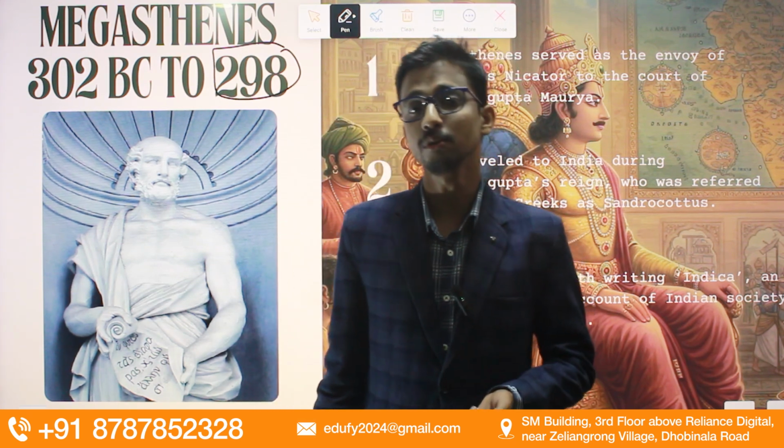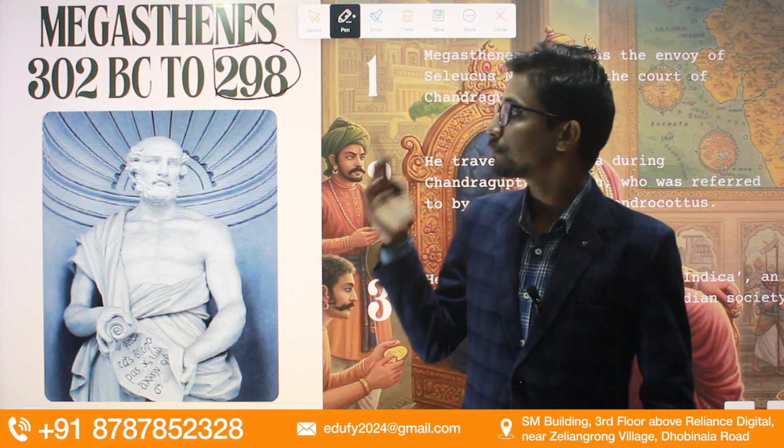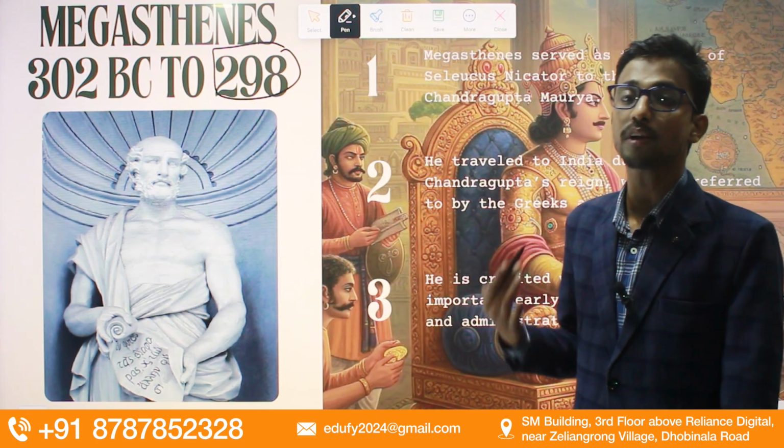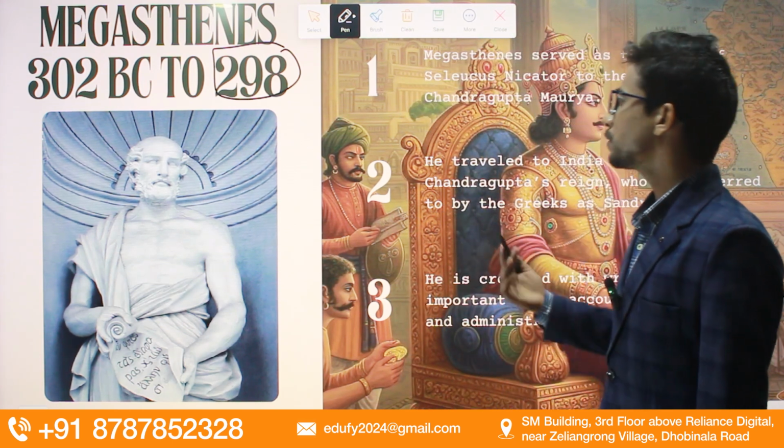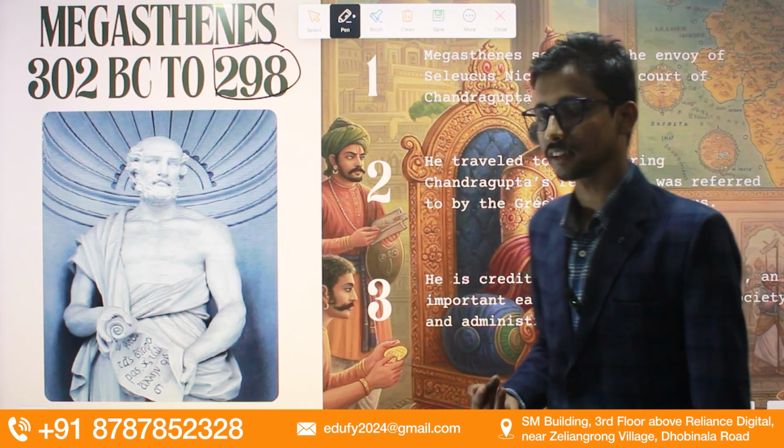Chandragupta Maurya gifted 500 war elephants to Seleucus Nicator. After that, Megasthenes was sent by Seleucus Nicator to the court of Chandragupta Maurya, where he was present for approximately 4 years.